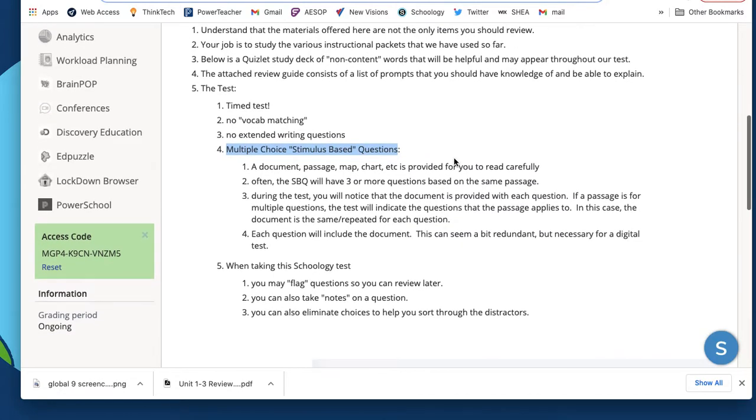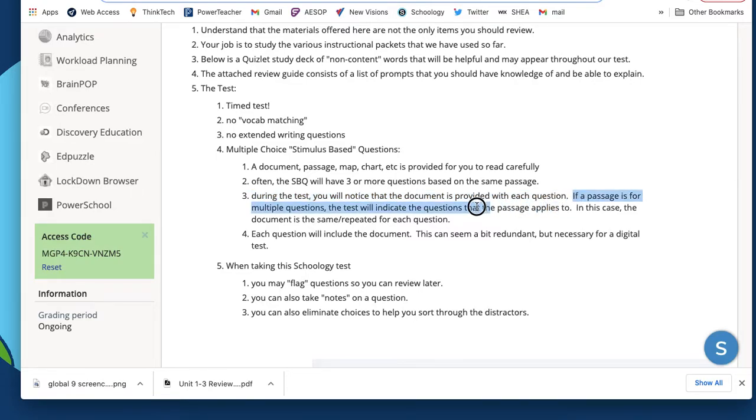We will have reviewed this a little bit in class, where it's typically a document or a passage, a map, a chart, something that is being offered by the test makers that you'll have to review and take a look at, use your own background knowledge, and answer the question. A lot of times there'll be probably 2 to 3 or even 4 questions about one document. So while we offer the document for each question, I'll just read this: during the test, you'll notice that the document is provided with each question.